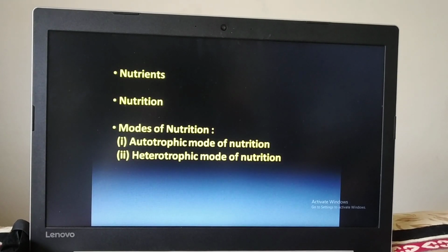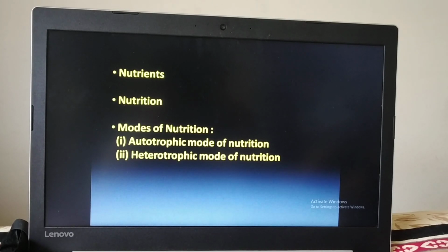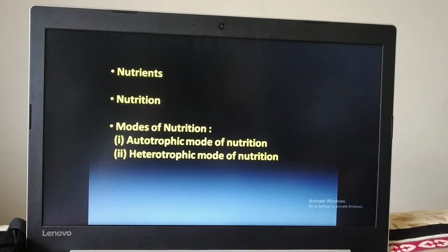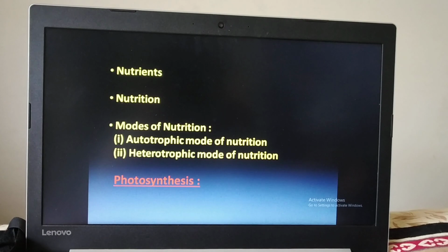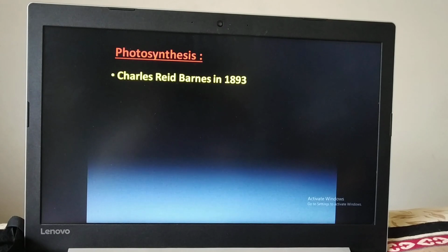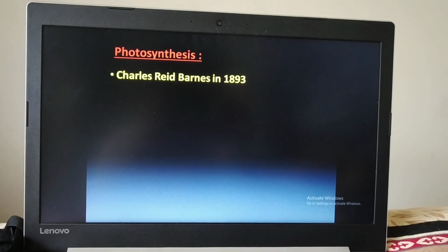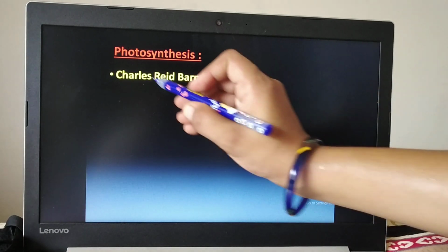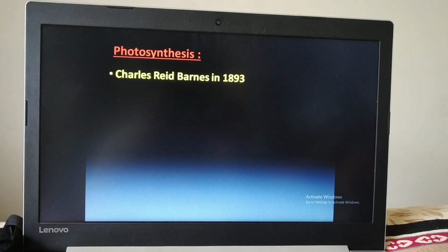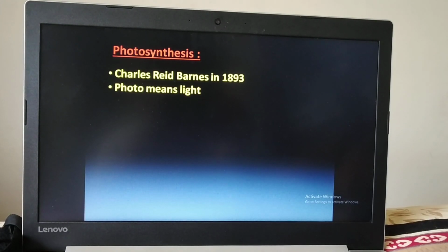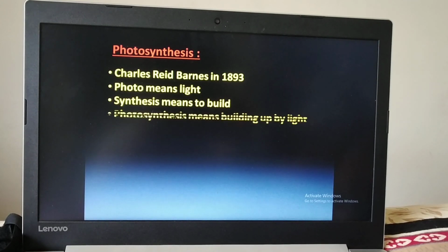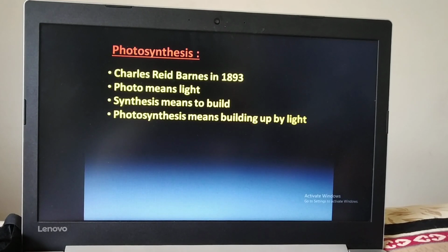Green plants and some of the bacteria can make their food by themselves. So that's why they are called autotrophs. So today we will learn the process photosynthesis. The word was first given by Charles Reid Burns in 1893. If I divide the word photosynthesis into two parts, it divides as photo and synthesis. Photo means light and synthesis means to build. So, photosynthesis means building up by the light.